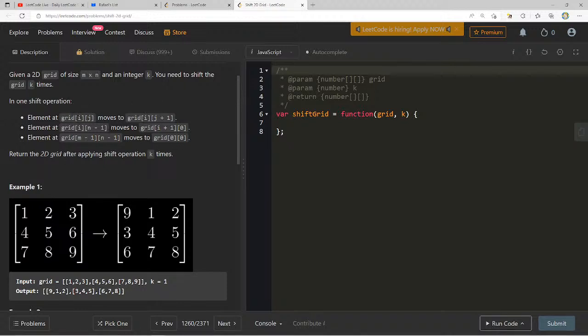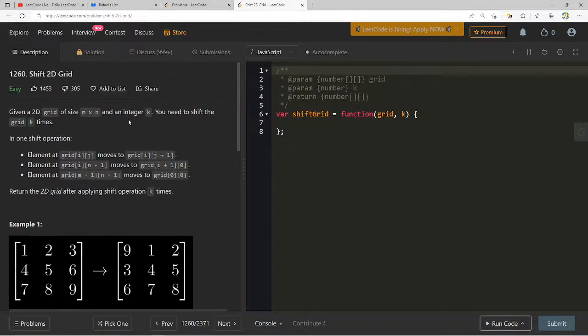I see. Okay, so what's ij though? Element at grid i, n minus 1 moves to grid i plus 1, 0, and element at grid m minus 1, n minus 1 moves to grid 0, 0. Okay. I almost feel like I definitely want to start this off with k greater than 0.